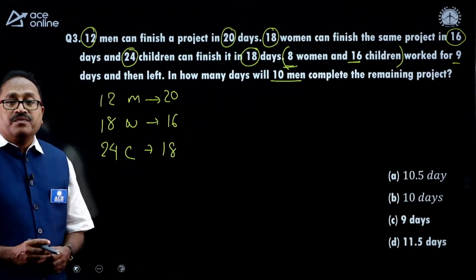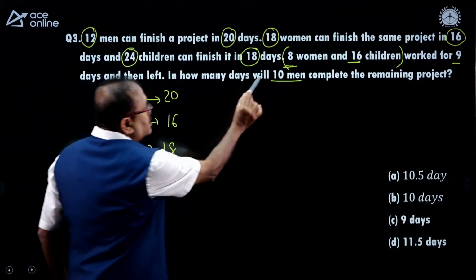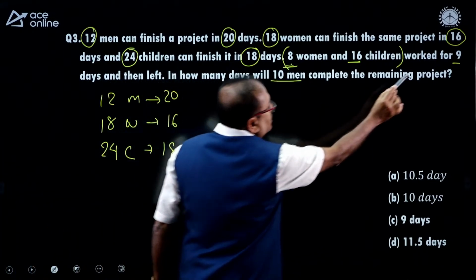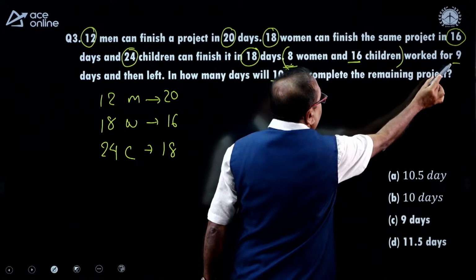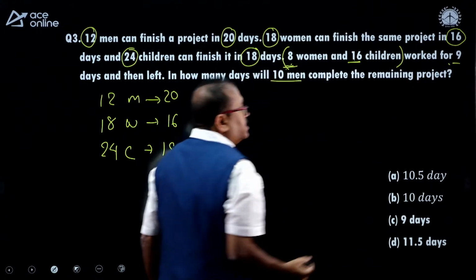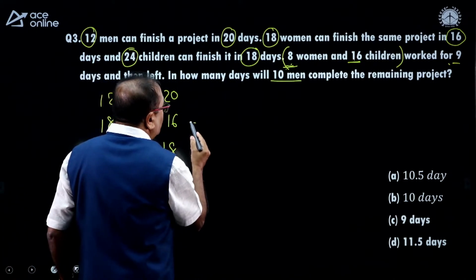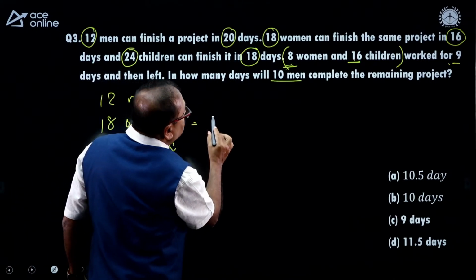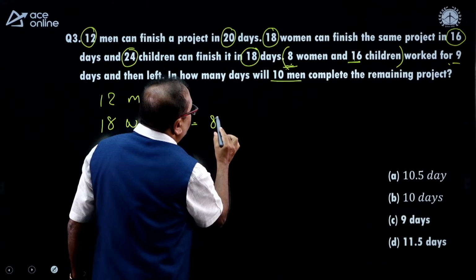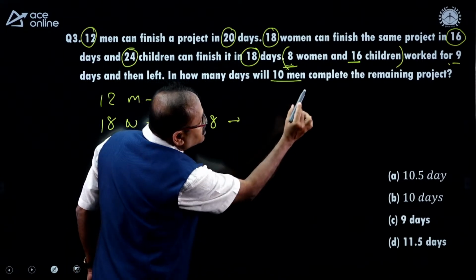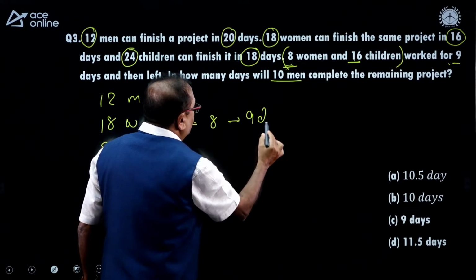And it is already said that 8 women worked for 9 days and 16 children worked for 9 days. So, the additional information we have is 8 women worked for how many days? 9 days. Fine.